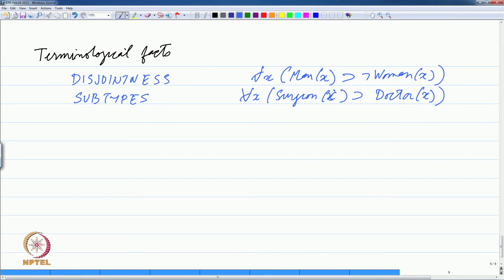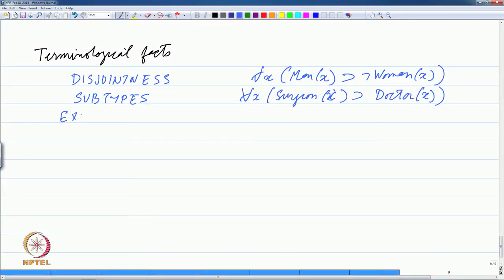And a little bit later in the course we will have a lot more to say about this, because when we talk about ontologies and description logics, they are essentially talking about this kind of relation. One of the very important relations is the subtype relation, or subsumption relation. The set of doctors contains the set of surgeons and so on, but we can express this in first order logic by a simple statement which says that all surgeons are doctors.